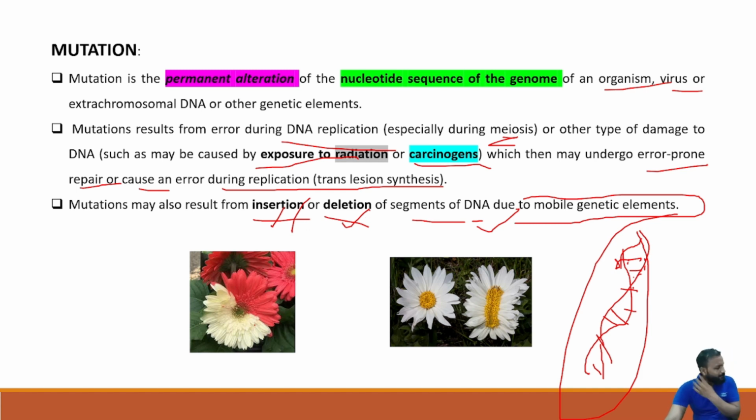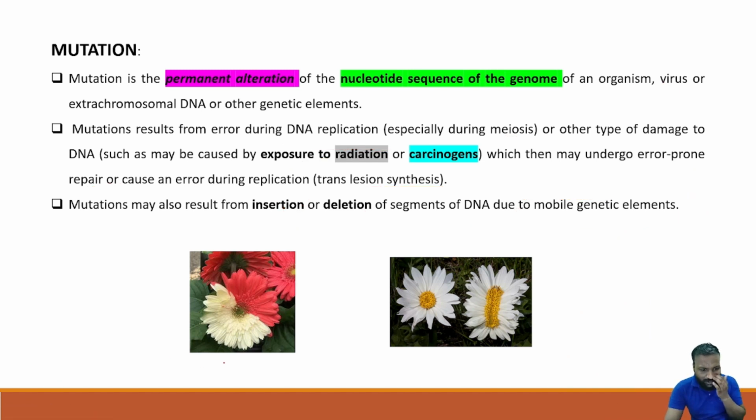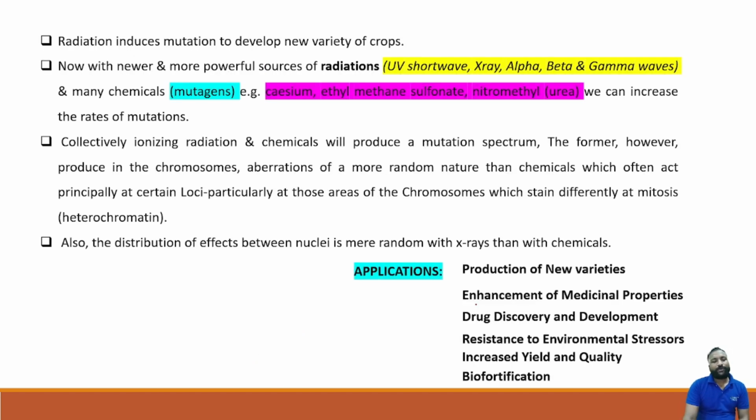For example, I have shown you the images of beautiful flowers on the screen. So this is a mutation caused by environmental factors. Here is a mutation, an abnormal one because of so many changes, maybe due to radiation or any other factors. It produces an abnormal thing because of the alteration in the nucleotide sequence. Clear? So this is a mutation.